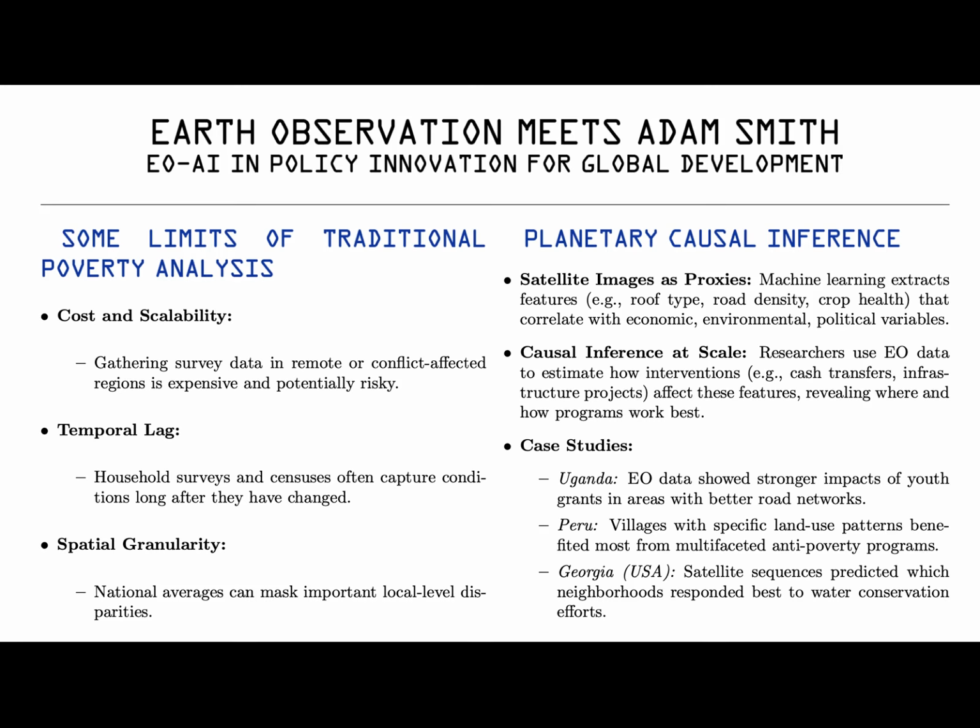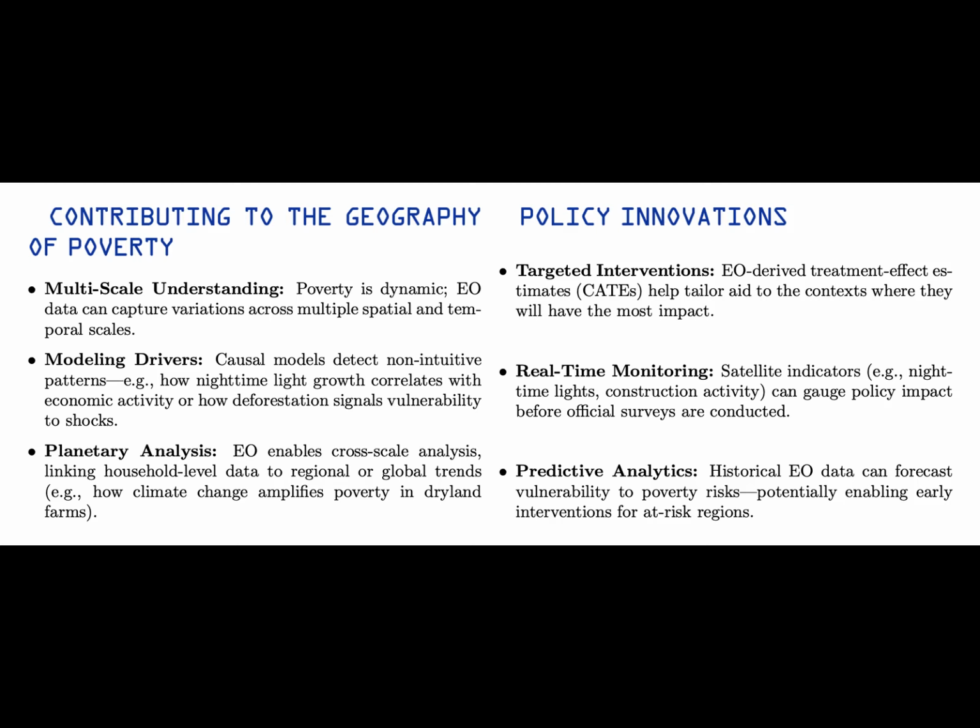Enter Earth observation. Satellites like Landsat and Sentinel provide free, global, near real-time imagery, capturing everything from crop health to nighttime light intensity. When combined with ML, this data becomes a proxy for socioeconomic conditions or a new view into causal processes, offering a complementary lens to traditional methods.